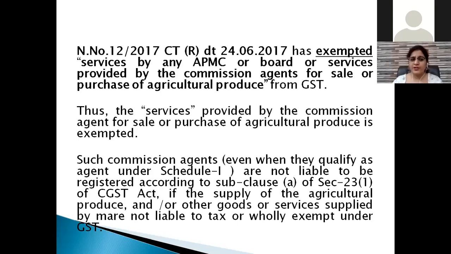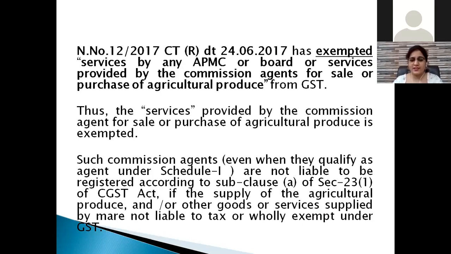Now, Notification number 12/2017, they have exempted services by an APMC or a board, or services provided by the commission agent for sale or purchase of agriculture produce. You all know agriculture goods are exempted under the GST. In that case, even in Circular number 57, they have given a scenario 4 also. In that scenario, they have taken up the example of an APMC.